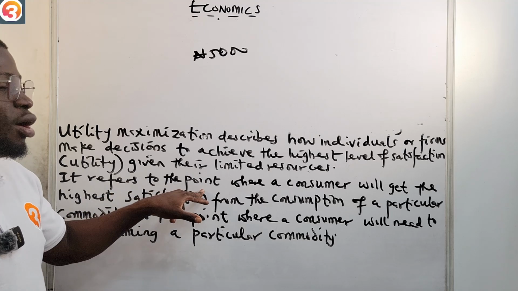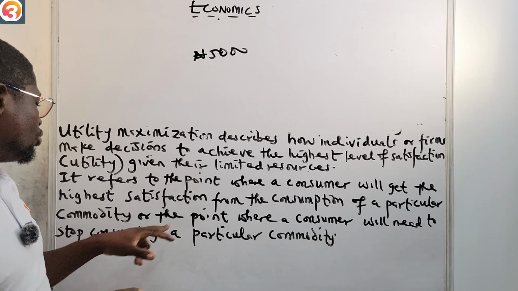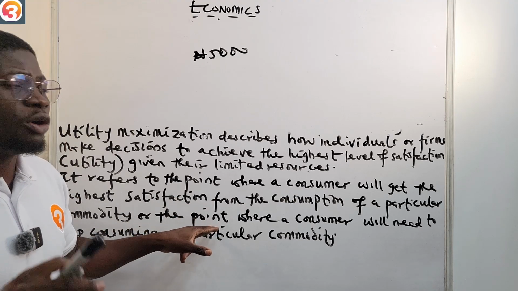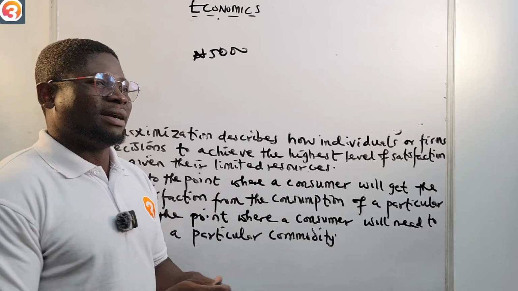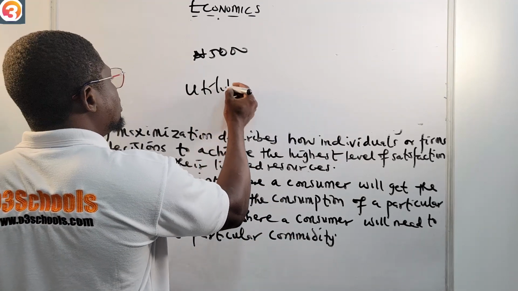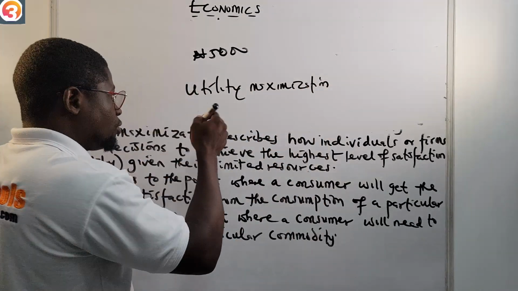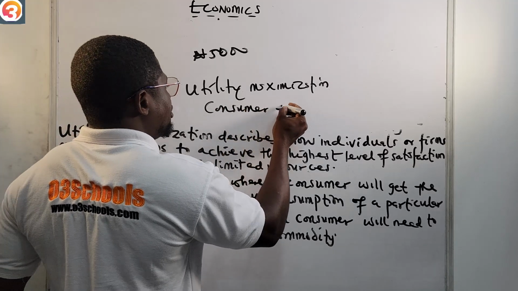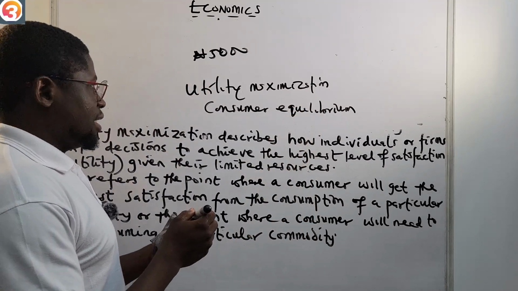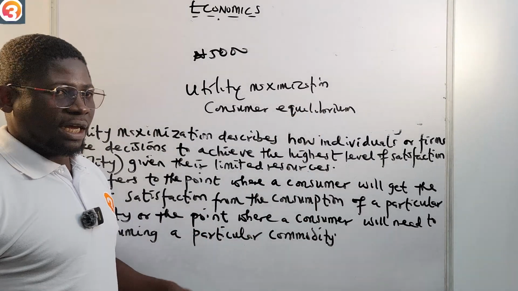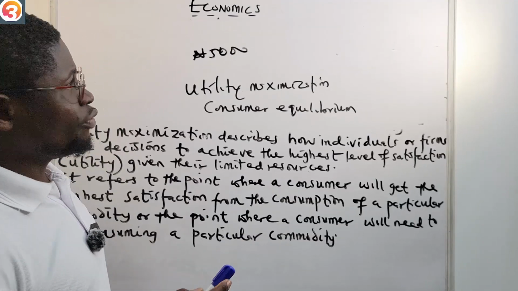I will say it refers to the point where a consumer will get the highest satisfaction from the consumption of a particular commodity, or the point where a consumer will need to stop consuming a particular commodity. So that is what utility maximization is, or the one we call consumer equilibrium, or utility maximization.